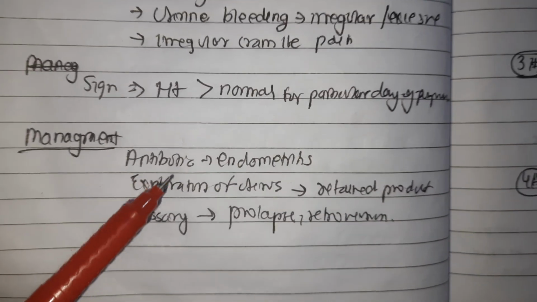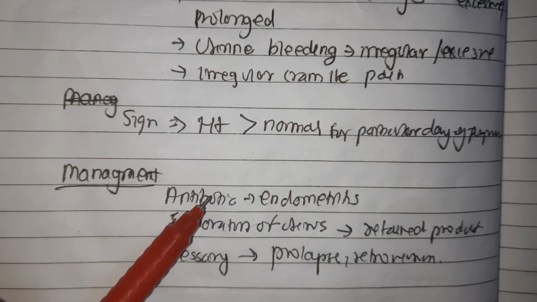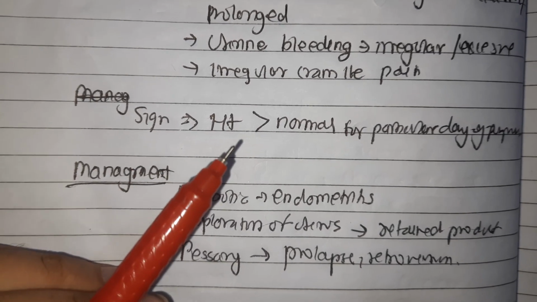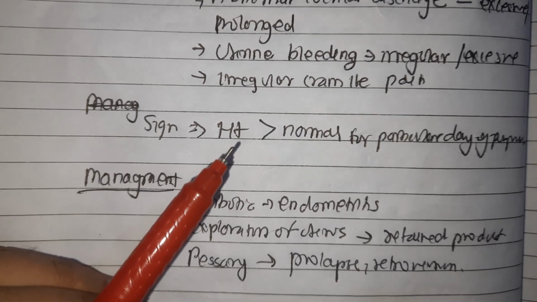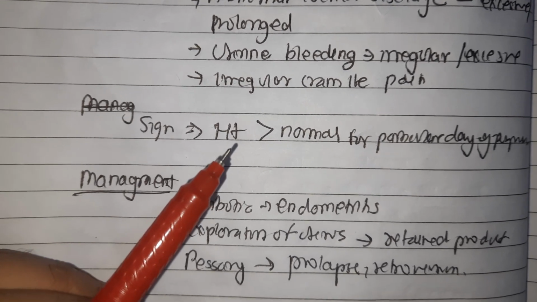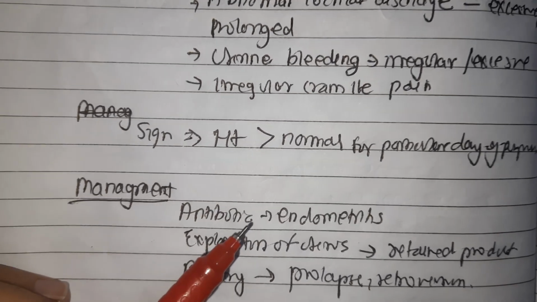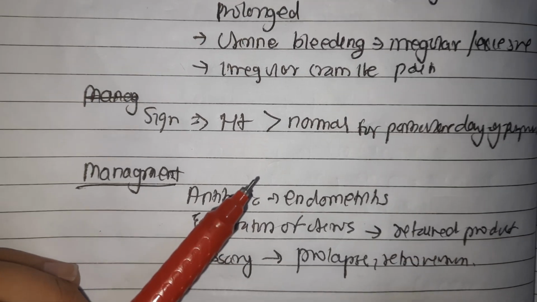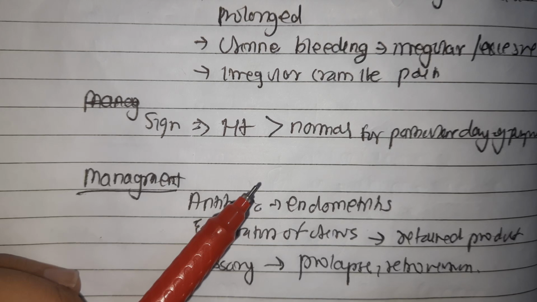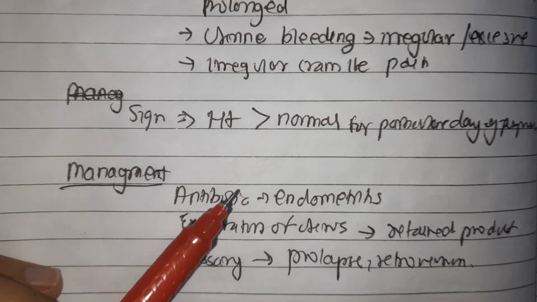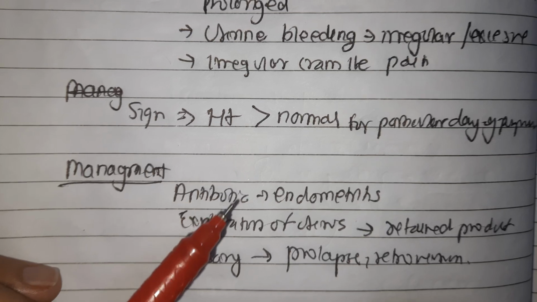Talking about management, just an increase in size of the uterus is not important, and provided there is an absence of features such as excessive lochia, irregular bleeding or sepsis, the size of the uterus can be safely ignored. Appropriate therapy is to be instituted only when subinvolution is found to be a sign of some local pathology, so we have to treat the underlying cause.